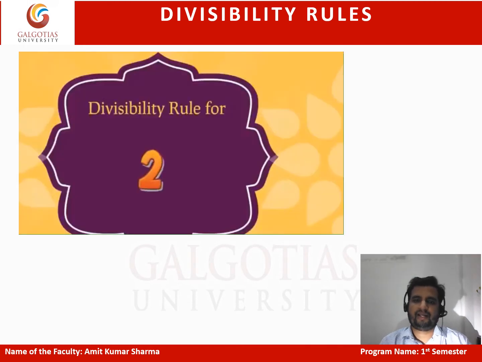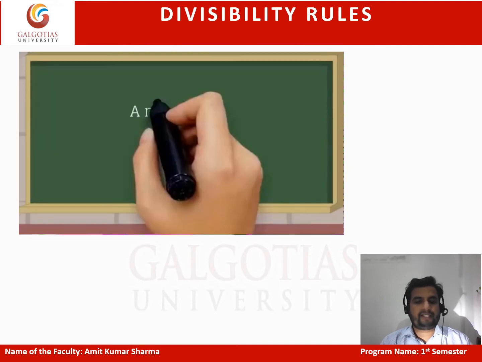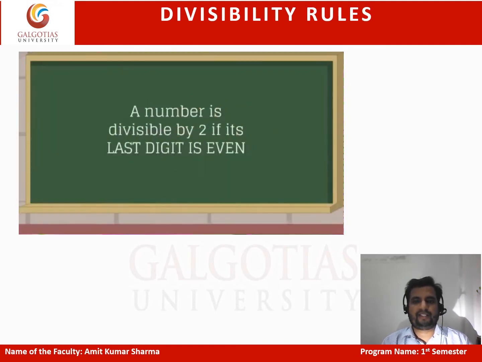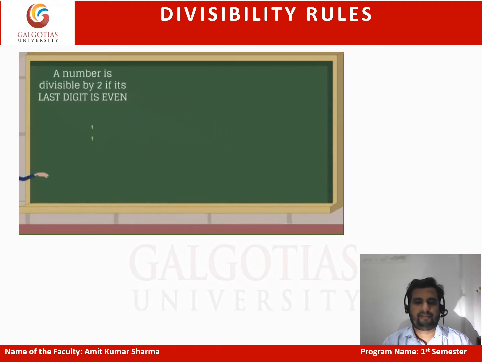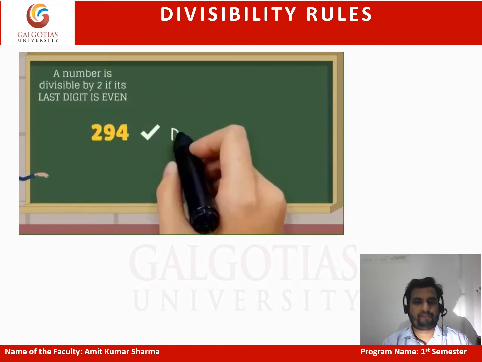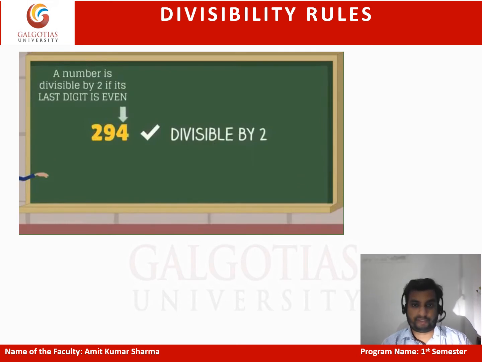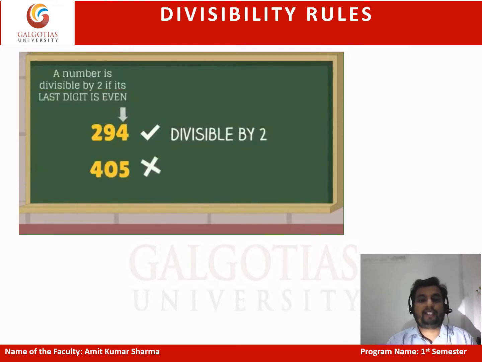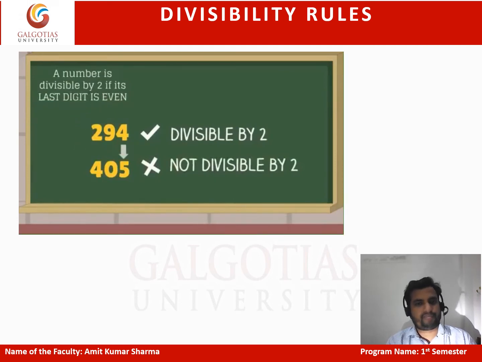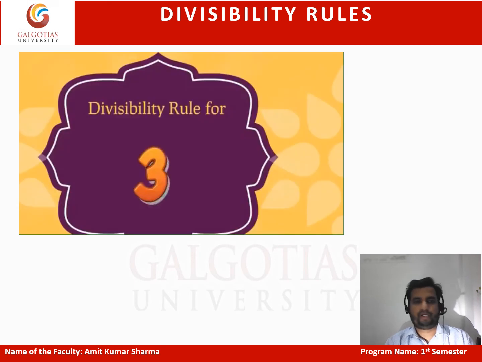Now we learn about the divisibility rule of 2. A number is divisible by 2 when the last digit is even. The last digit is even. For example, if the number is 294, the last digit is 4, which is even, so it is divisible by 2. So the number is what? Divisible by 2. We have to check only the last digit. 405, the last digit is 5, which is not even. So it's not divisible by 2. Right? 5 is an odd number.